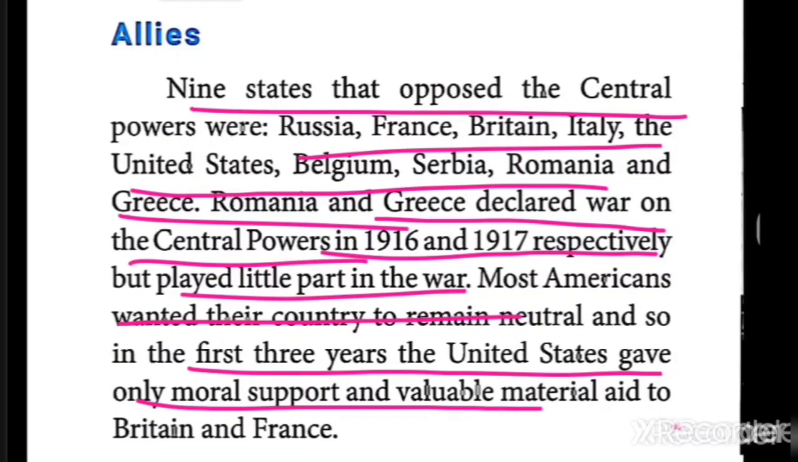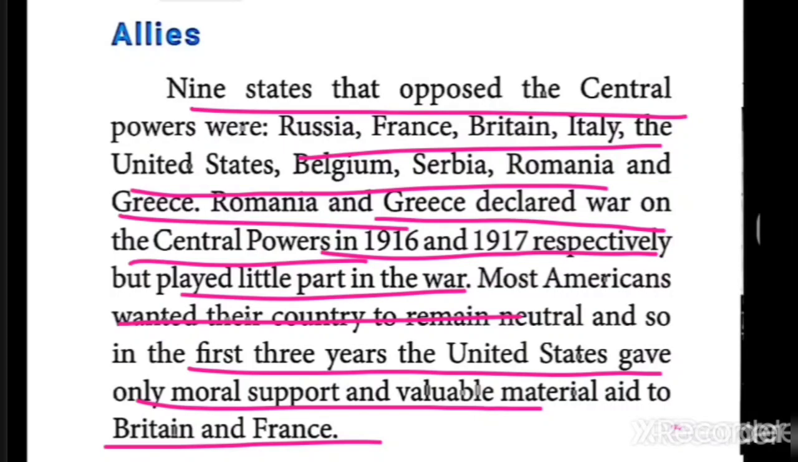What is meant by aid? Aid means help to Britain and France. The first one given here is that 9 states were there under the control of the Allies. So those countries' names are given here.